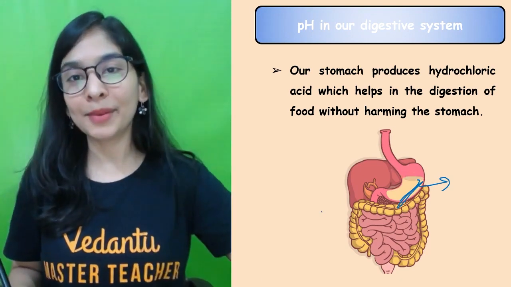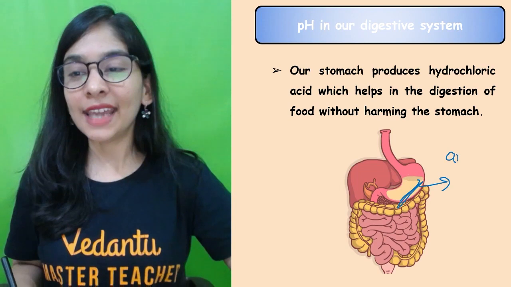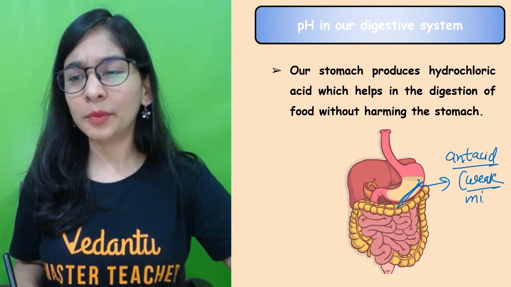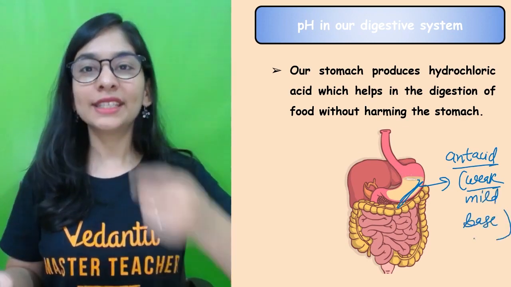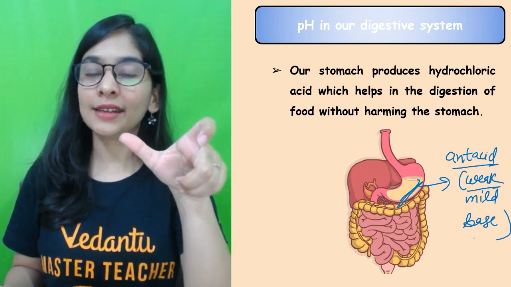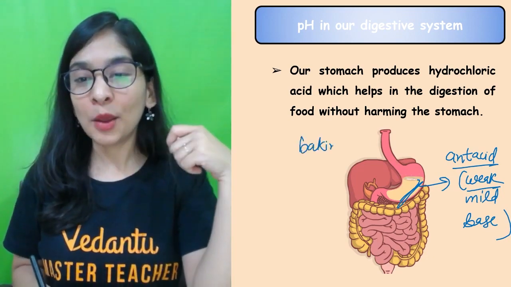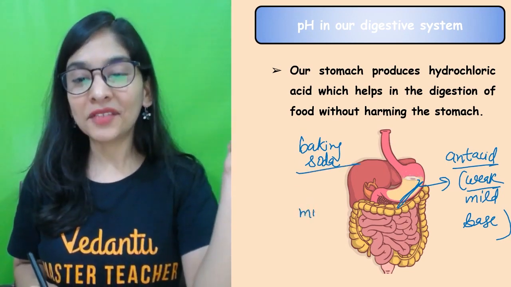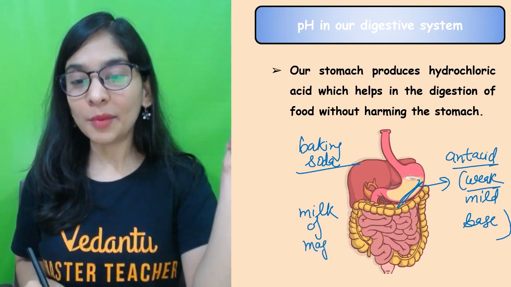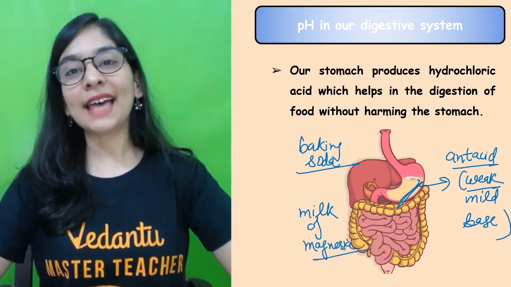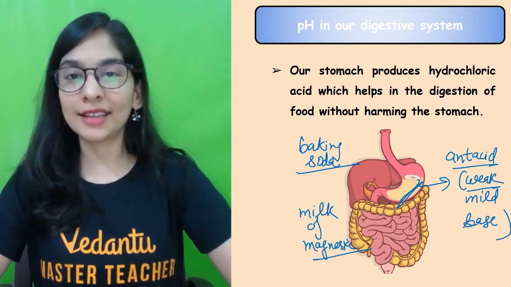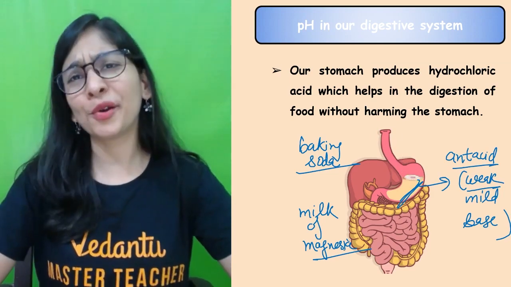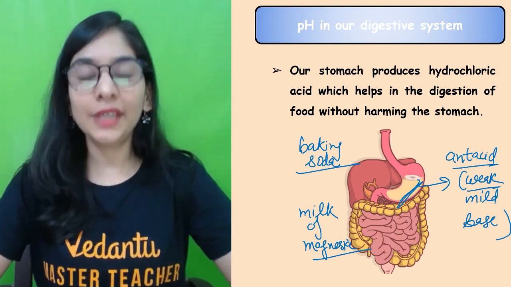Again, the same funda we are applying, managing the pH by taking an antacid. Antacid is anti-acid, meaning definitely a mild or weak base. Okay, and when you take something like an Eno pouch, Gelusil, Digene, Eno has baking soda in it with some fruit salt. And when I talk about Gelusil, Digene, they have milk of magnesia, magnesium hydroxide solution, and they act as antacid and neutralize the excess acid in your stomach, and the salts are not going to affect us. All right, and yeah, we'll feel relief.